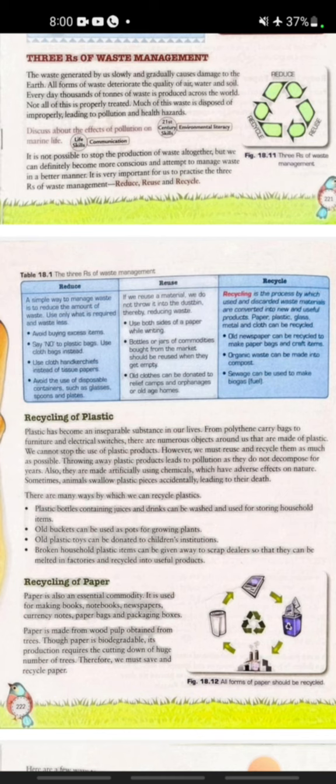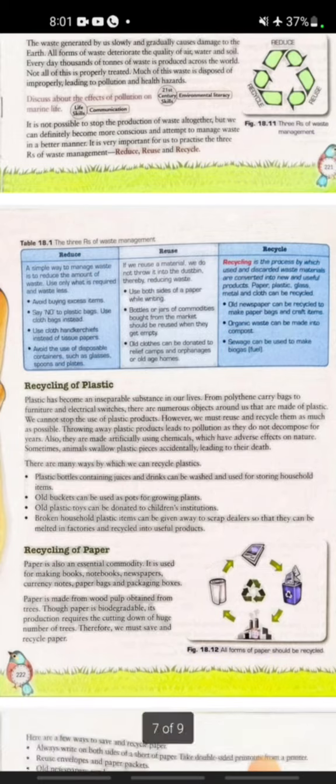Now we discuss the recycling of paper. Paper is also an essential commodity. It is used for making books, notebooks, newspapers, and currency notes. This is why paper is useful to us. Paper is made from wood, and paper is biodegradable waste. Its production requires cutting down a huge number of trees.